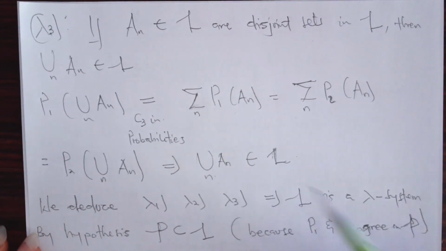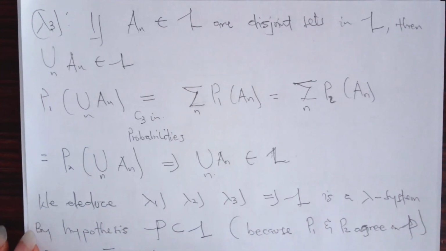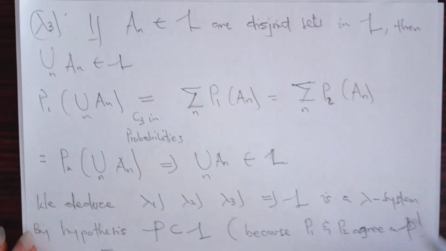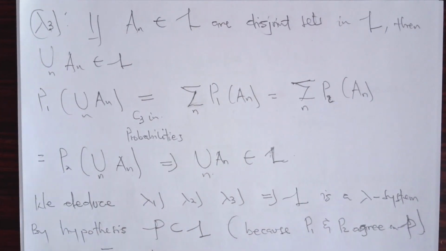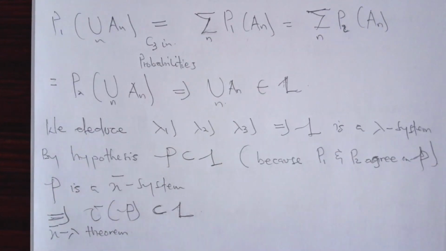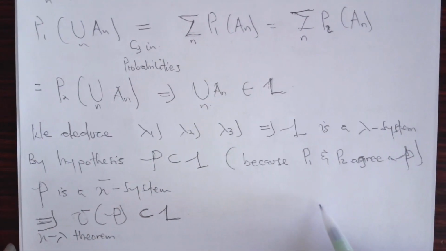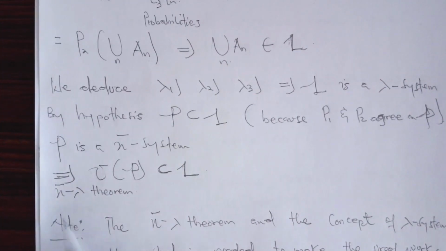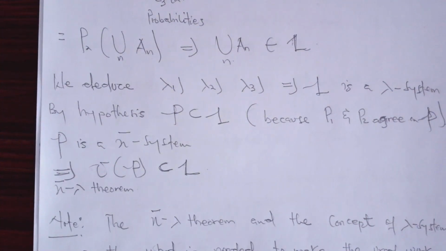So here we deduce that lambda 1, lambda 2, lambda 3 imply that L is a lambda system. And by hypothesis, we know that the pi system is a subset of the lambda system, because P1 and P2 agree on P. And therefore the sigma field generated by this pi system is a subset of the lambda system. That is what the pi lambda theorem tells us.